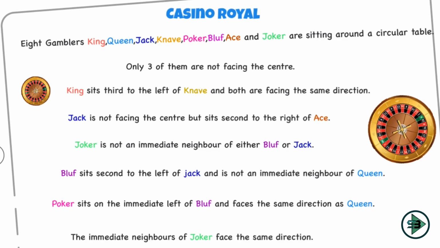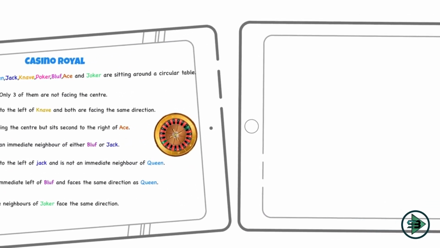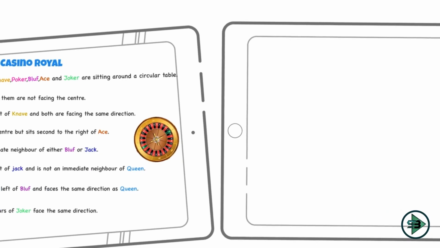Okay, so let's go ahead and draw this now. Let's draw this thing and plot who is sitting where. So first I'll start with my table. I'll draw a circular table here, and this time we give it a color of yellow. Now how many gamblers are there? 8 gamblers are there, right? So I'll need 8 seats on this. So let's draw each one of these seats.